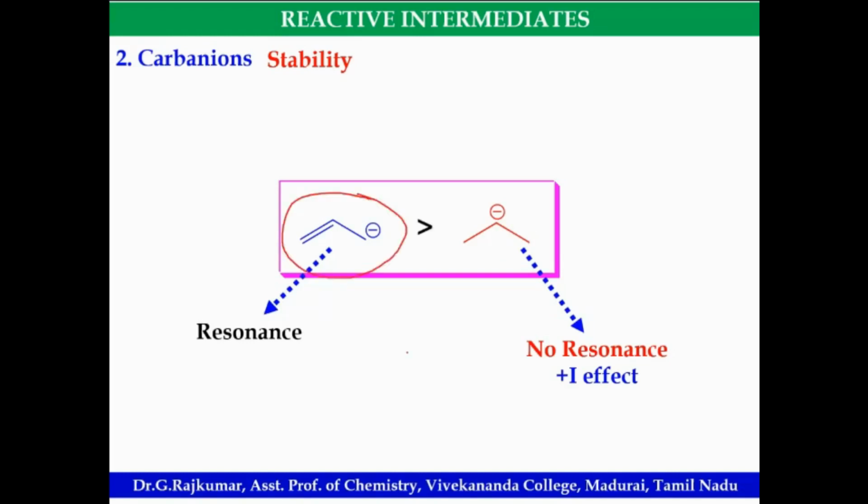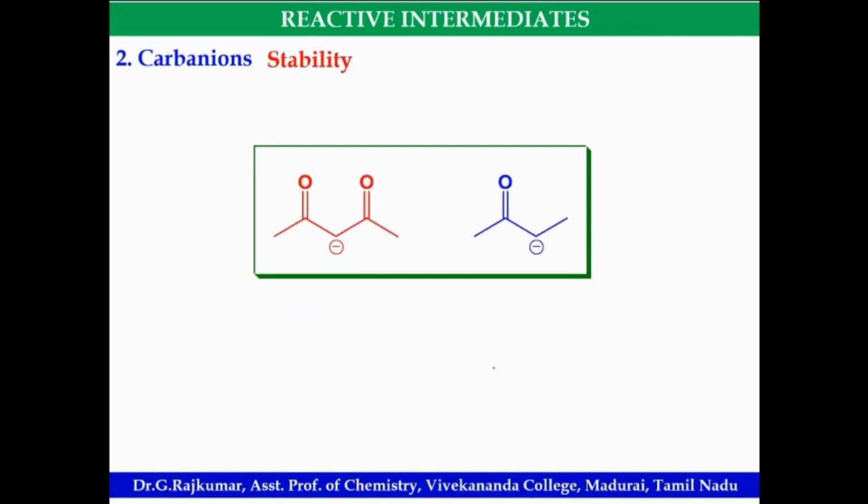Look at this. Which is more stable? First one, sir. Yes, first one. So an electron withdrawing group will be stabilizing the carbanion. Here, two keto groups, it's more stable.